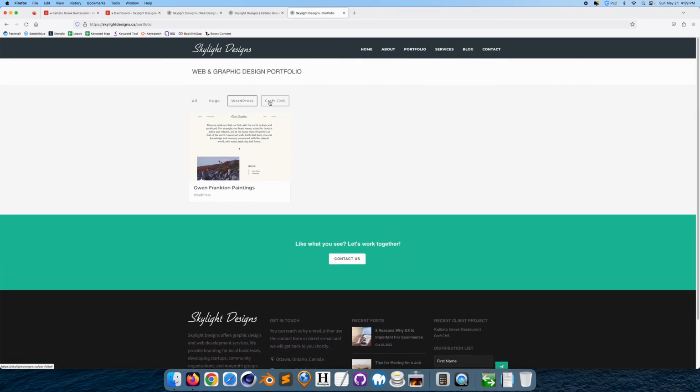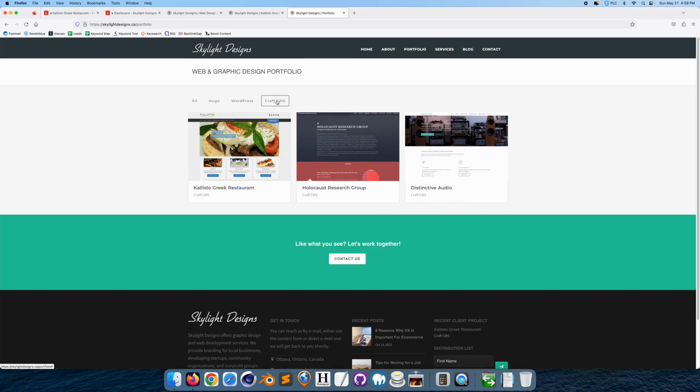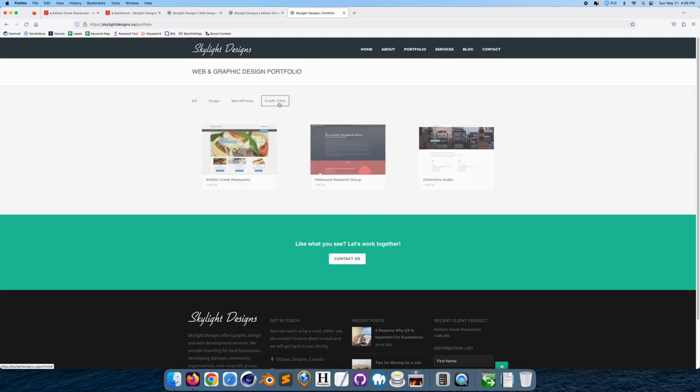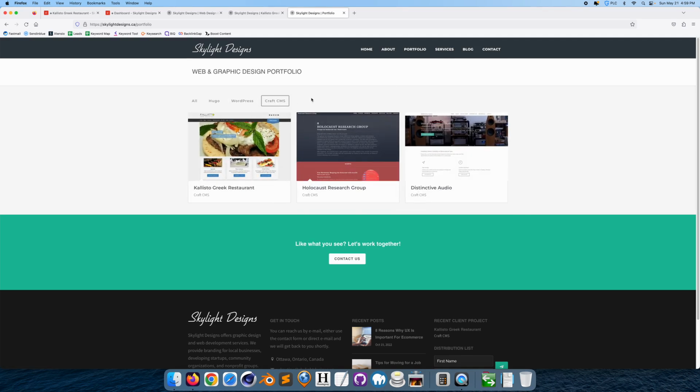And this is combining JavaScript with Twig and with some back end and front end. I really like the feature of Craft that you could do this. I don't know if you could do this in WordPress, probably not, but you can do it in Craft. I like Craft, as you can tell.